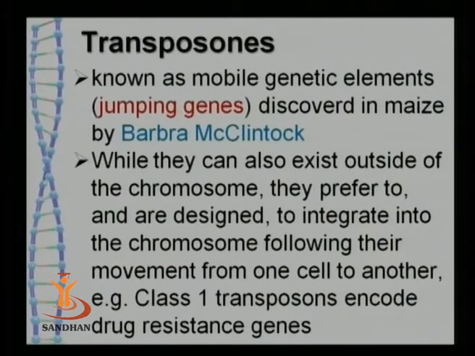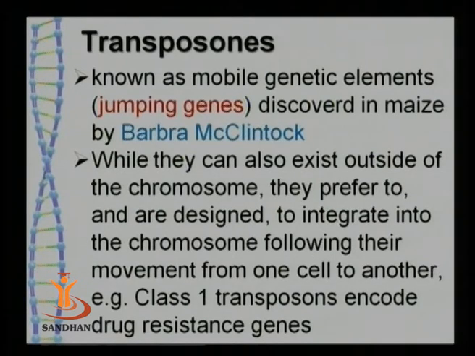As discussed earlier, transposons are genetic elements known as jumping genes, because they can get integrated into the bacterial chromosome and they can also remain present as separate, independent genes. They were first discovered in maize by Barbara McClintock, and thereafter many transposons have been found in different bacterial cells also.